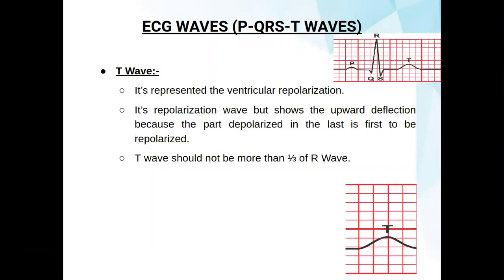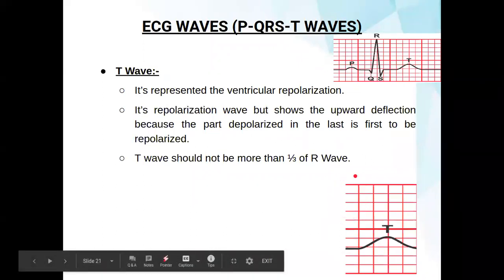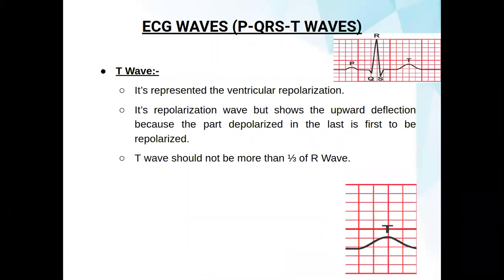So at last we are going for the T wave. How does a T wave represent? It basically represents ventricular repolarization. It's a repolarization wave, but it shows an upward direction because the part depolarized last is the first to be repolarized. So when the heart is repolarized, it should go negative.